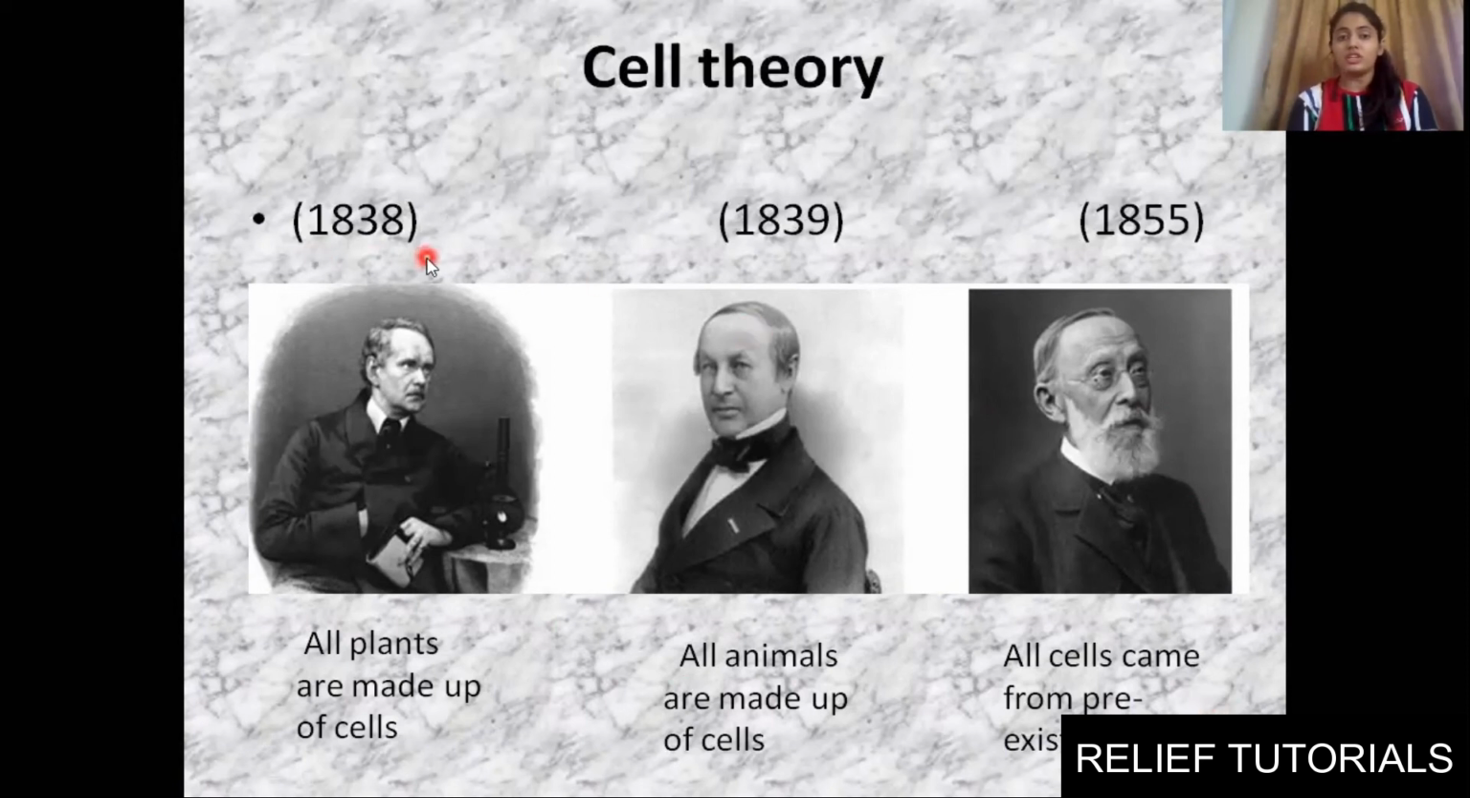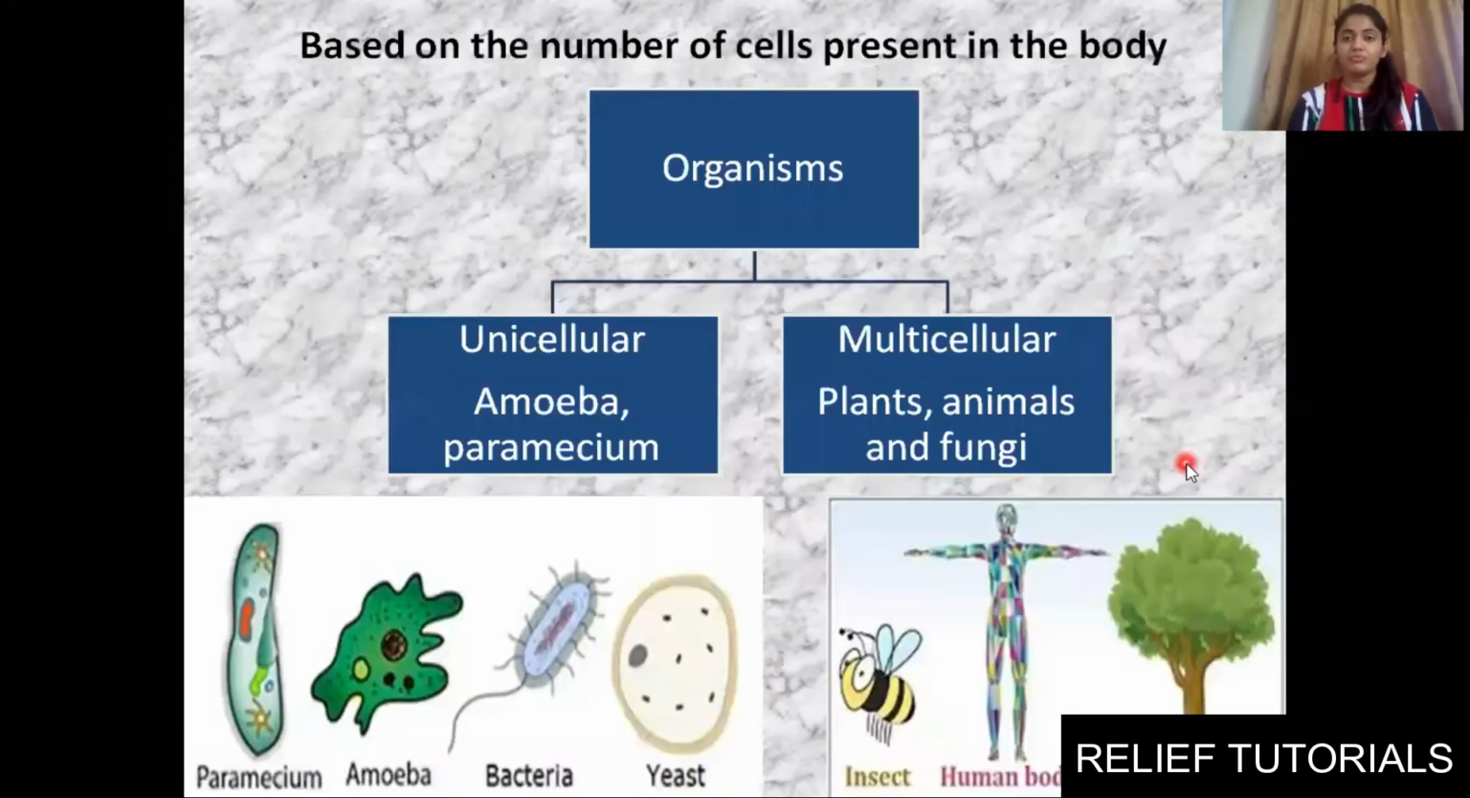You need to remember that in 1838 and 1839, Schleiden and Schwann said that all plants are made up of cells and all animals are made up of cells. They also said that cells arise spontaneously, which went wrong, as proved by Rudolf Virchow, that all cells come from pre-existing cells, in the year 1855. So this was cell theory. Clear?